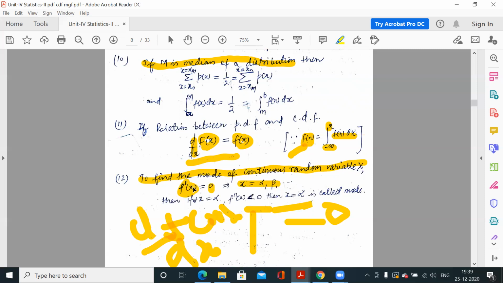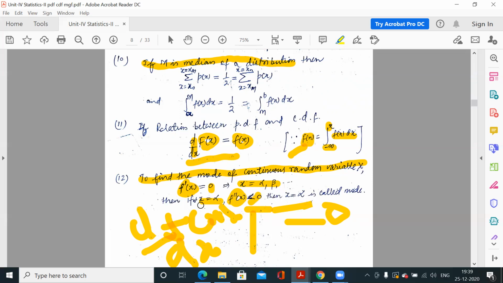Clear? So f dash x is equal to 0, and from this equation you will get some points for x. These are your stationary points, and at one of these points the function would be minimum or maximum. What is the condition for maximum? Because we have to find the mode, which is the maximum point. At a particular point you will get a maximum if the double derivative of the function is less than 0 at that point.